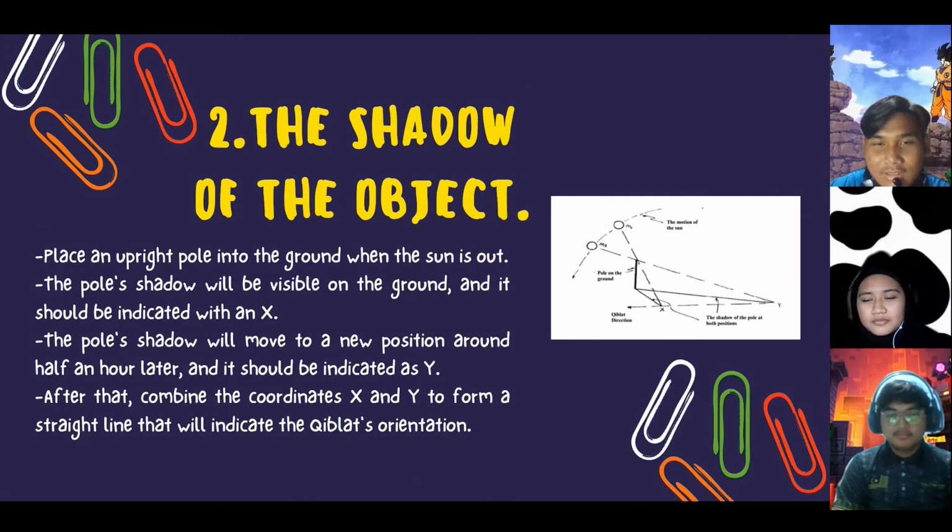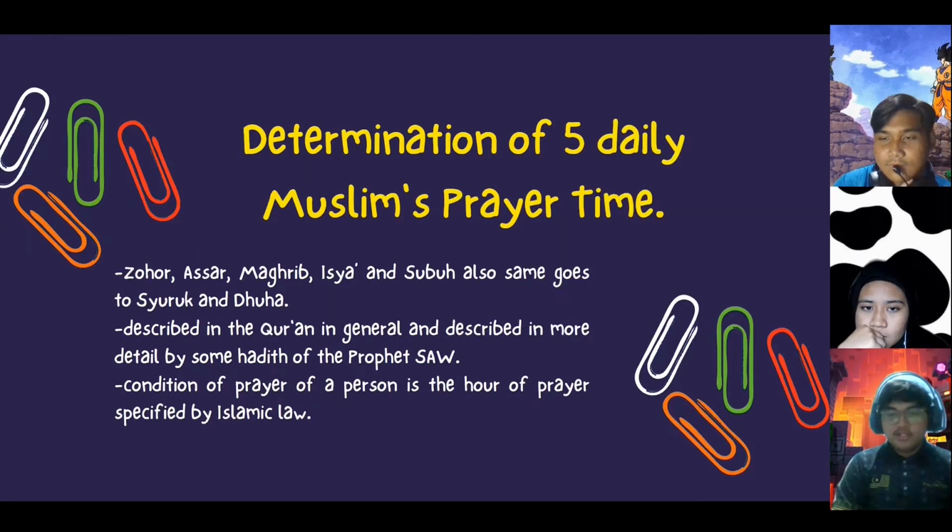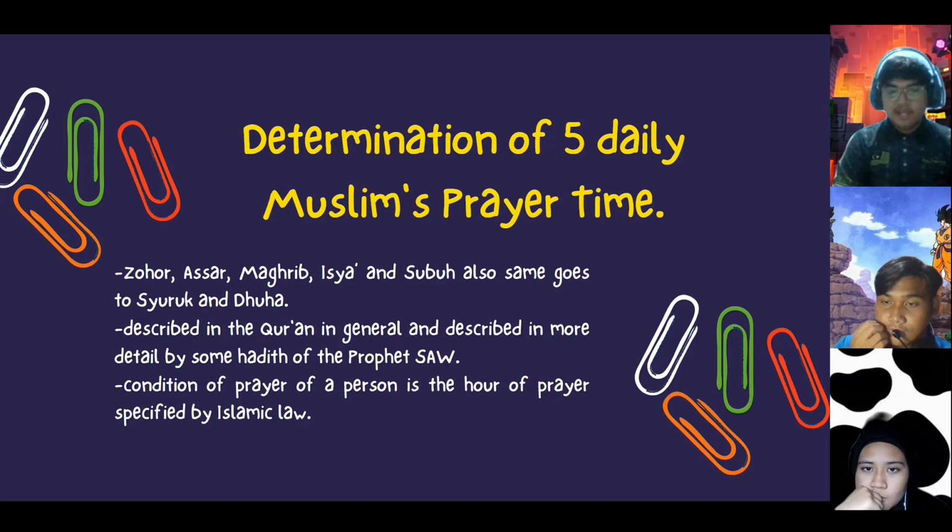The second method to determine the Qiblat direction is based on the shadow of an object. To do this method, place an upright pole into the ground when the sun is out. The shadow of the pole will be seen on the ground and it should be marked as X. About half an hour later, the shadow of the pole will move to another position and it should be marked as Y. After that, join both points X and Y to make a straight line, which will give the direction of the Qiblat.